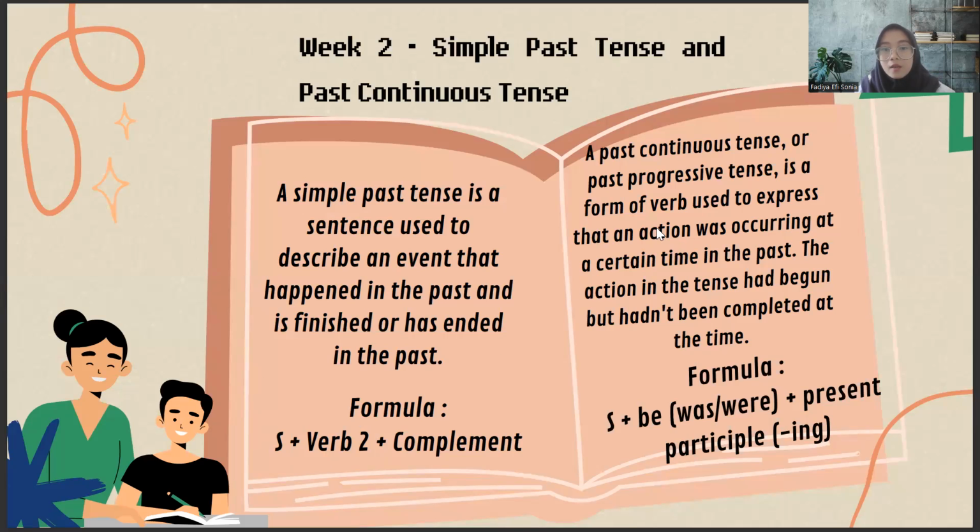And next, the past continuous tense. The past continuous tense, or past progressive tense, is a form of verb used to express that an action was occurring at a certain time in the past. The action in the tense had begun but had not been completed at the time. And the past continuous tense has the formula: subject plus to be, was or were, plus present participle, ing.